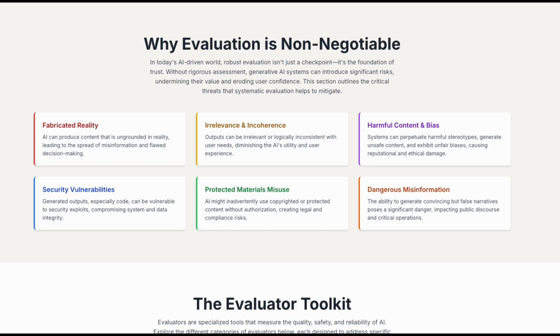Some of the issues that we may encounter include fabricated reality. Remember, an LLM can produce content and may spread misinformation. And incoherence. Sometimes output may be totally irrelevant. Harmful bias. The system can produce content that may be harmful and biased. Security vulnerabilities. When we generate code, sometimes it may include vulnerabilities. Protected material misuse. An LLM might use copyrighted or protected content without authorization.